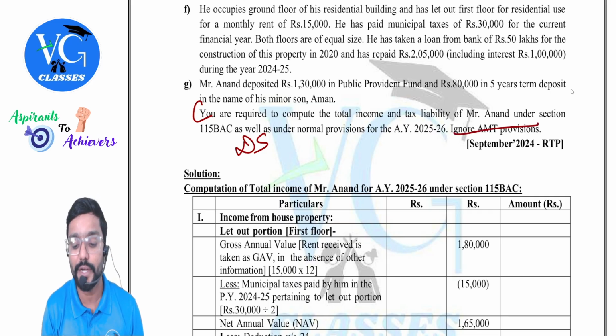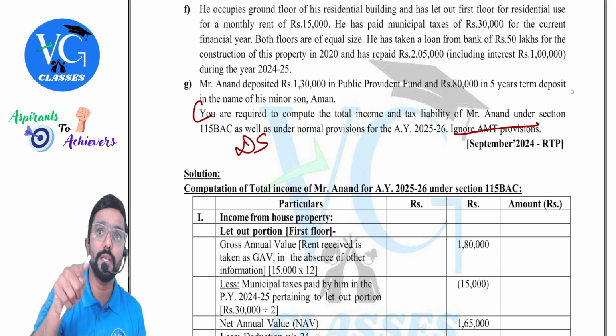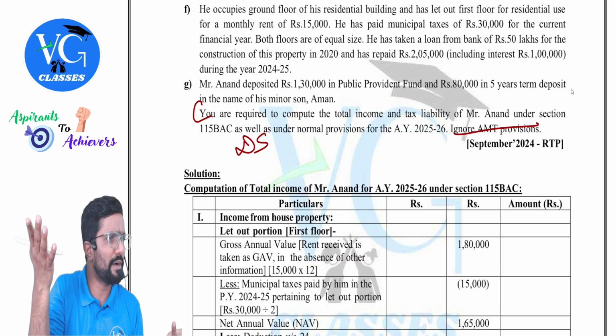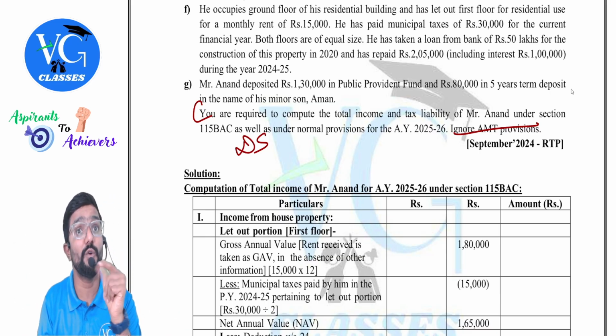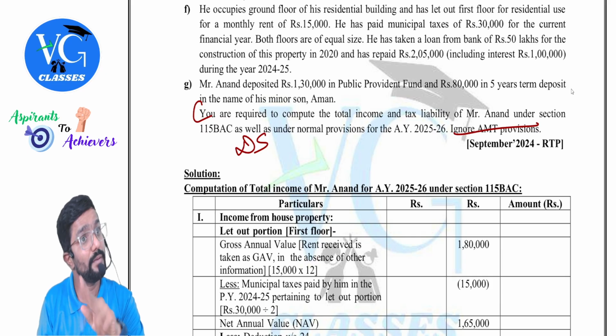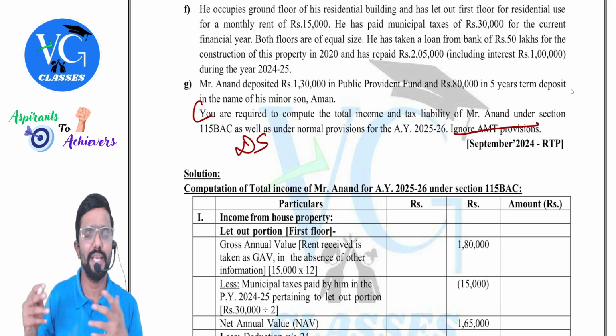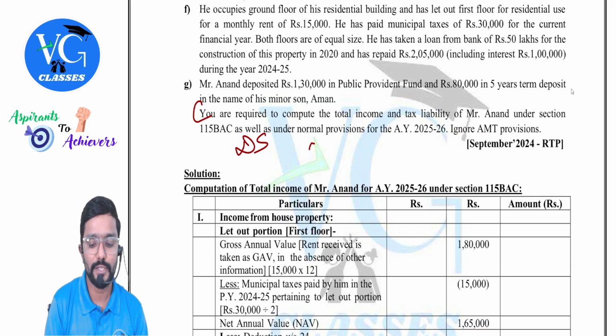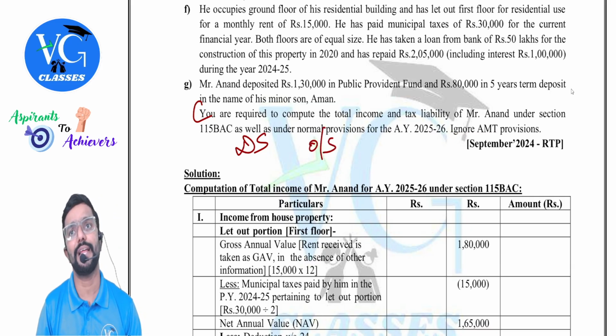But if this line is not given, and AMT is applicable, it is your duty to apply it under normal provisions. Under default, anyway, it is not applicable, but under normal provisions, you know when AMT is applicable. If it is applicable, please apply. But here they have clearly given to ignore, so please ignore. Chalo. So we are supposed to do it under both, default as well as optional.